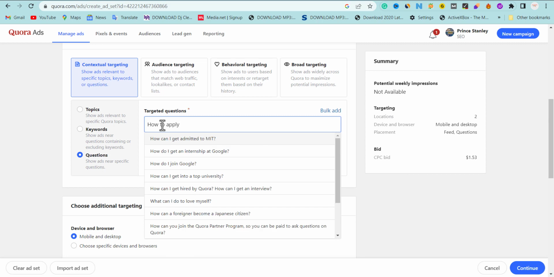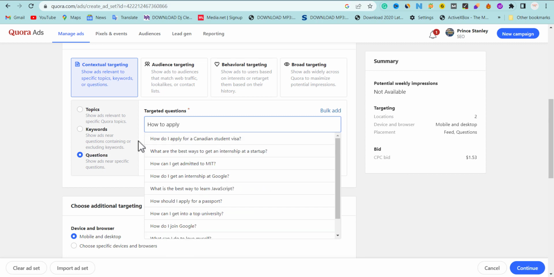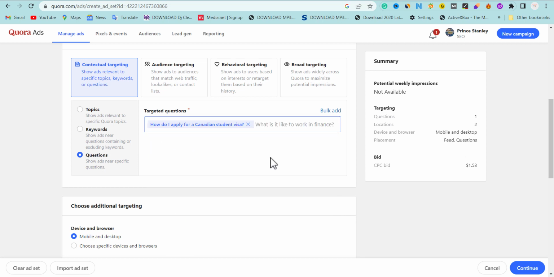Okay, I'm seeing something. Okay, how do I apply for a Canada student visa? Now, if somebody is searching a keyword under this, it's going to be broadly targeted by people who are going to be searching this question.